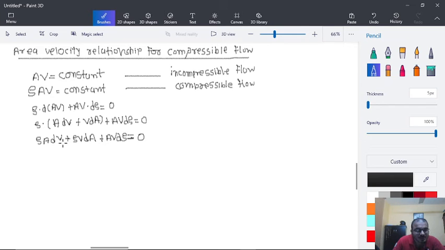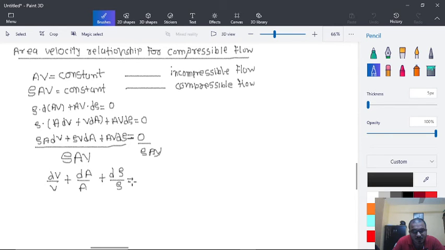Here we will divide both sides by rho AV, and since the right side is already 0, that will not make any difference. We will be left with dV upon V plus dA upon A plus d rho upon rho is equal to 0. So that is the first equation.